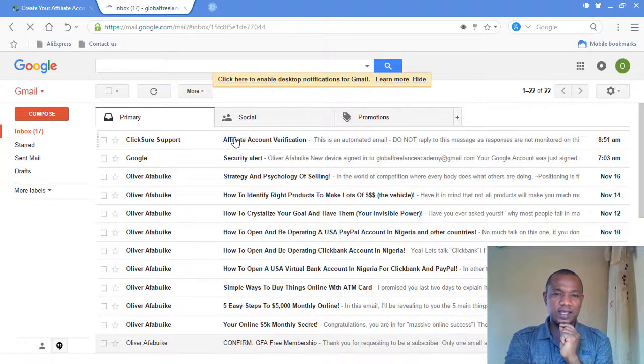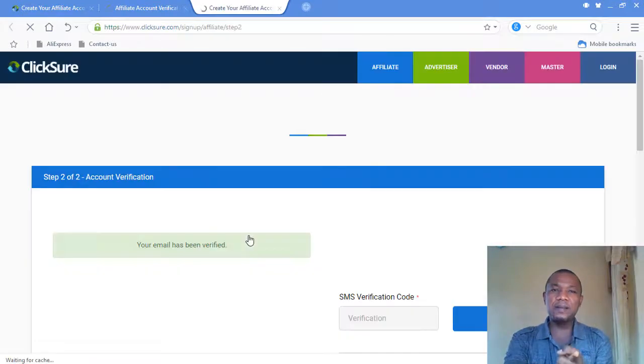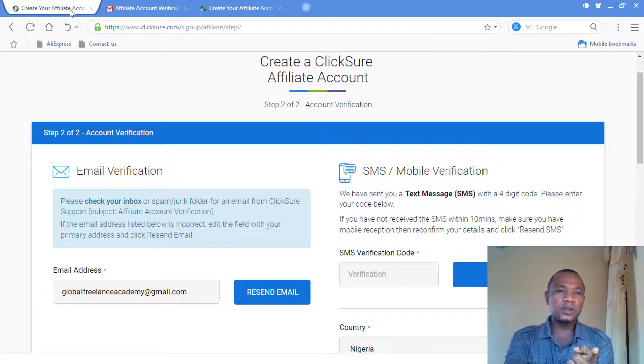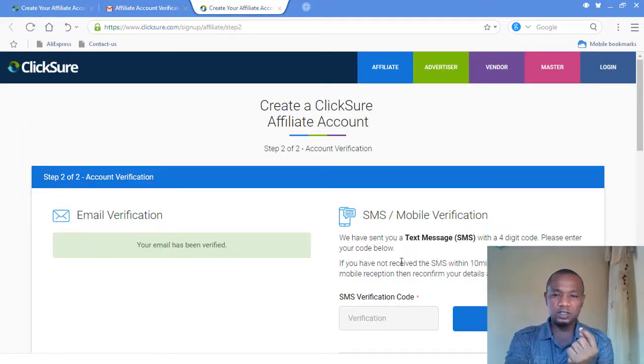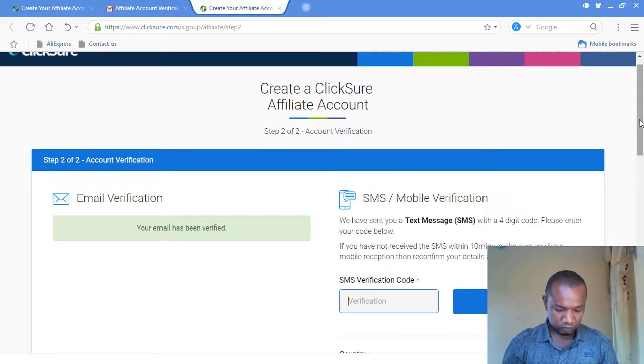As you can see, they have sent the link. I click on this link, boom, to verify my email. Once after verifying the email, if you didn't see the email, you can retype your email here and click on resend email so that they will send you a verification link. The next thing that remains now is to verify my number. They send a one-time verification code, which will land on my number. And once it lands on my number, very simple stuff.